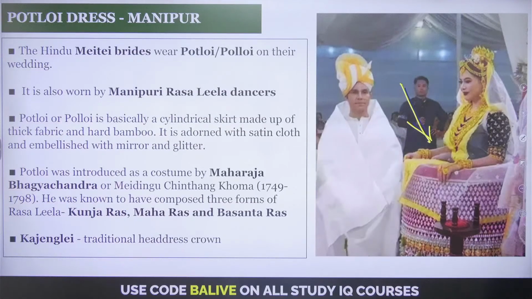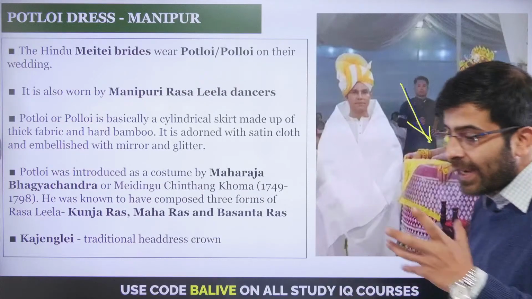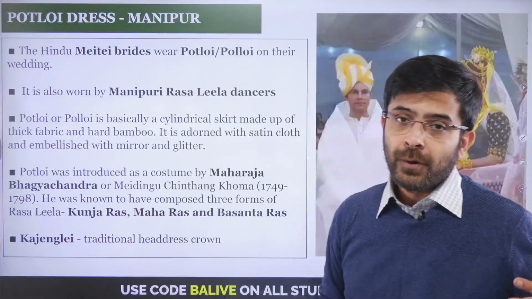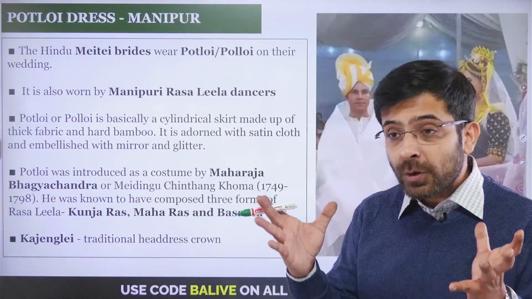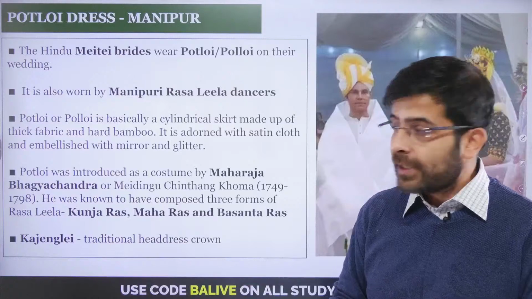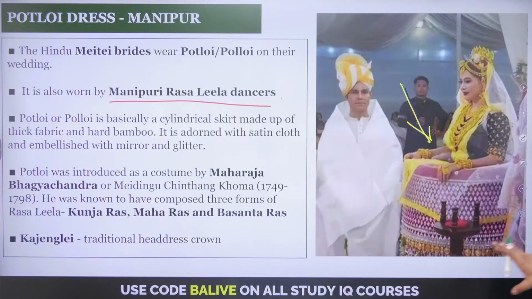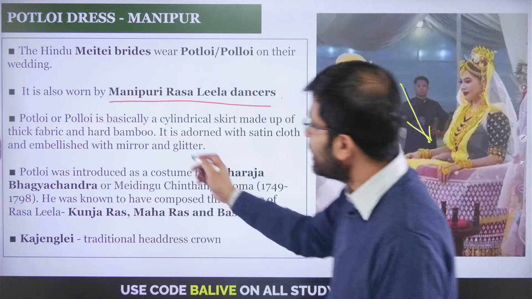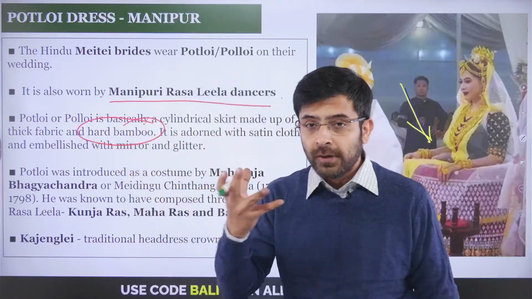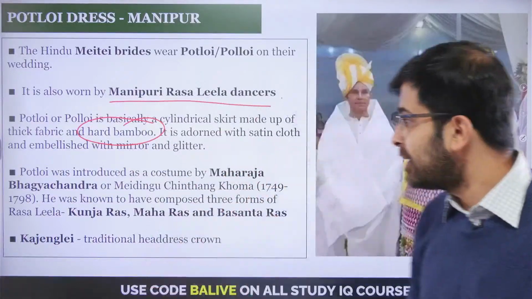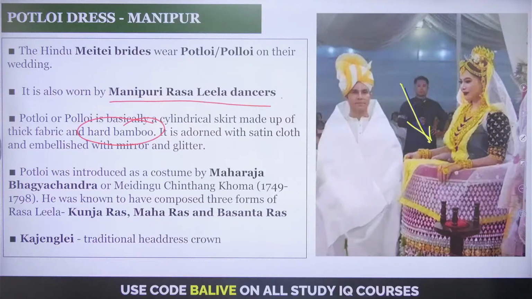Now when you look at the history of the dress, which is of great significance to us, you will find that it gets its history from the Ras Leela dances. Manipur has been a very prominent growth center of the Vaishnavite sect, and thus it is also worn by the Manipuri Ras Leela dancers. This cylindrical skirt that the bride is wearing is made up of thick fabric and bamboo. Here is one thing that you need to know: this dress includes good thick fabric and it has a bamboo component to it. Then you adorn it with satin cloths and mirrors and glitters. All of that is a part of the Potloi dress.